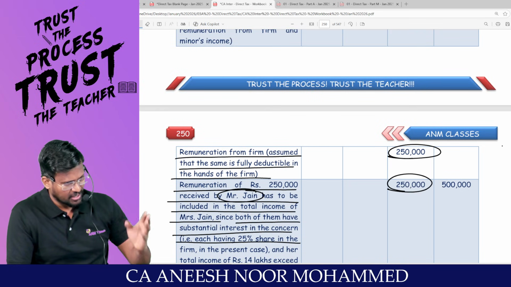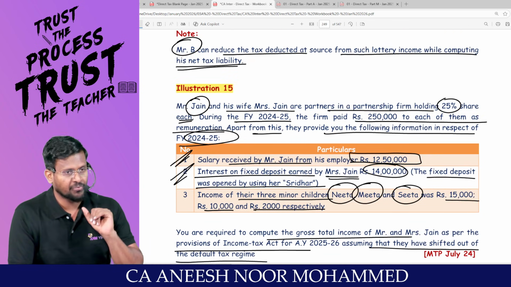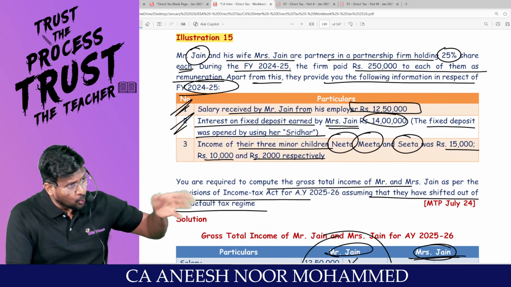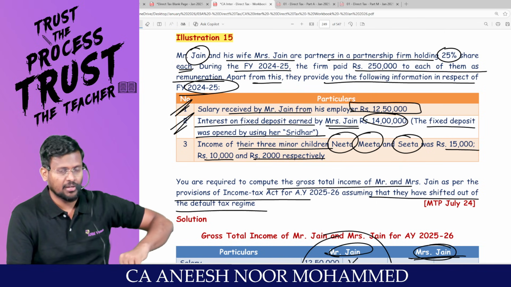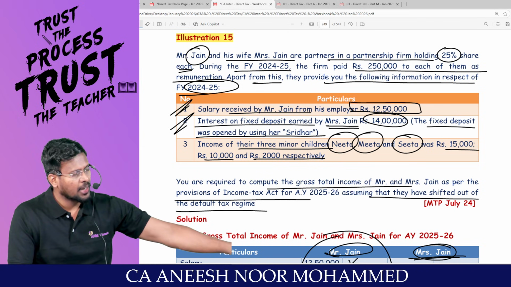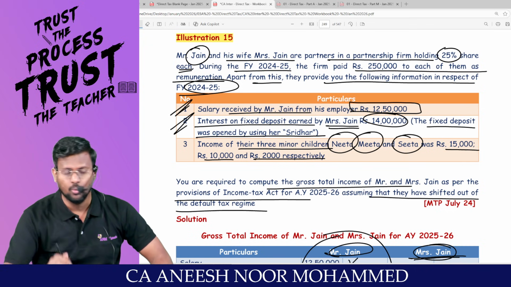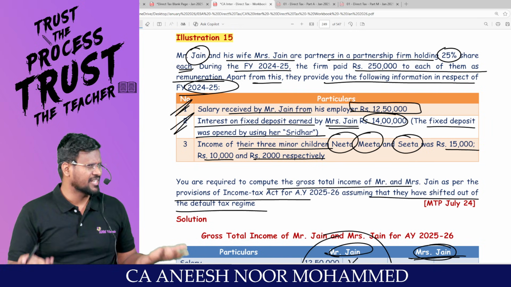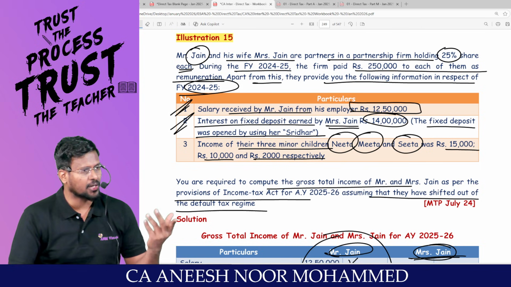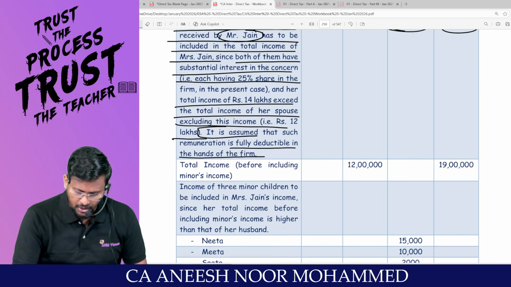Why has this 2,50,000 been included in the hands of Mrs. Jain? Both Mrs. Jain and Mr. Jain are having substantial interest. And Mr. Jain is getting salary income from an employer. That means he is working for some other person. Technically, the question has an indirect meaning: Mrs. Jain is the only working partner, but there are two names, Mr. Jain and Mrs. Jain. So he is also getting salary. He is not a working partner. Who is the only working partner? Mrs. Jain. Sir, if Mr. Jain is working for some other employer, then how can he work for the partnership firm? If I am working for ANM classes, then how can I work for some other company? Are you all really with me? That's why even this 2,50,000 rupees will be included in the remuneration of Mrs. Jain.